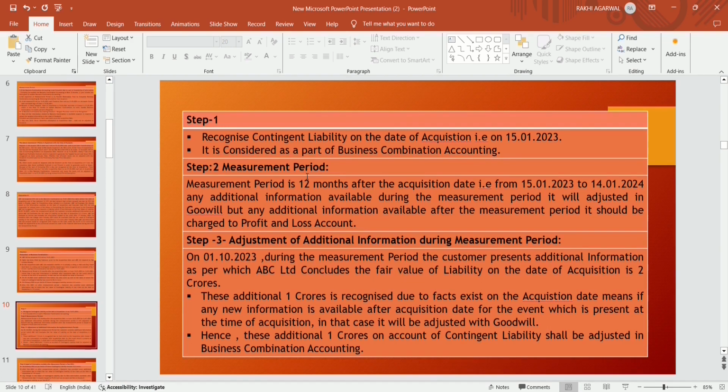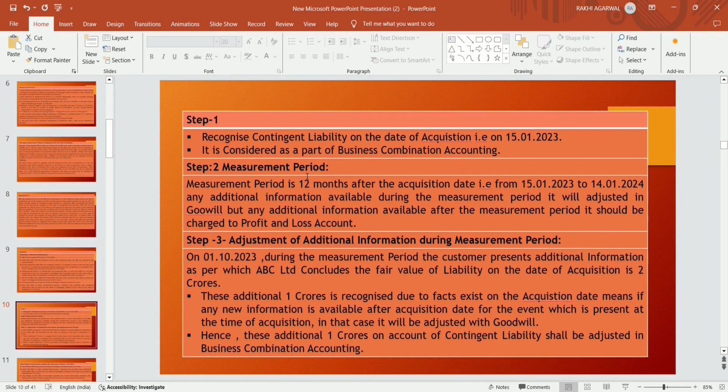Step 2 is to determine the measurement period. The measurement period is 12 months after the date of acquisition, that is 15 January 2023 to 14 January 2024. If any additional information is available during the measurement period, it will be adjusted with the value of goodwill only if the events and facts were present at the time of acquisition. But any additional information available after the measurement period should be charged to profit and loss.